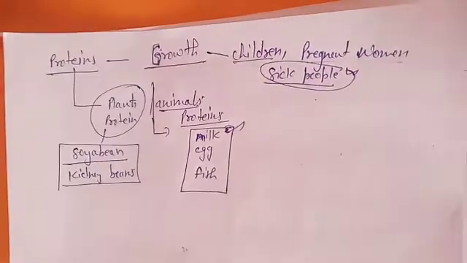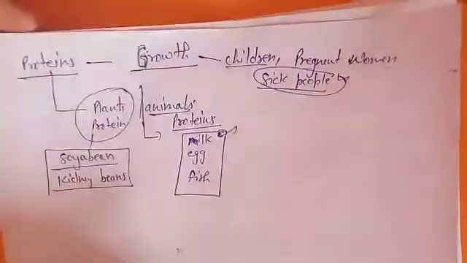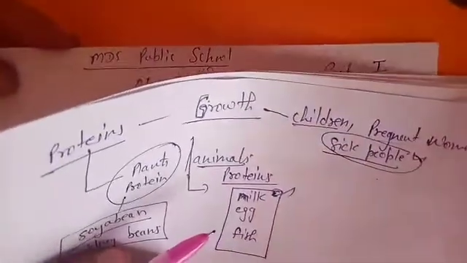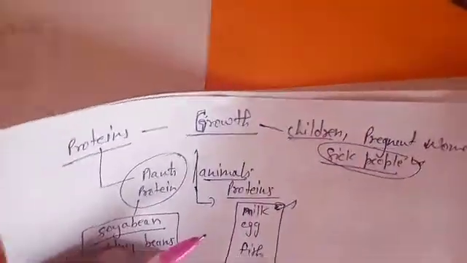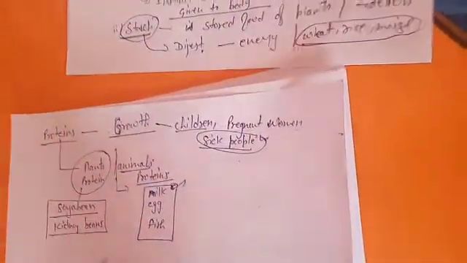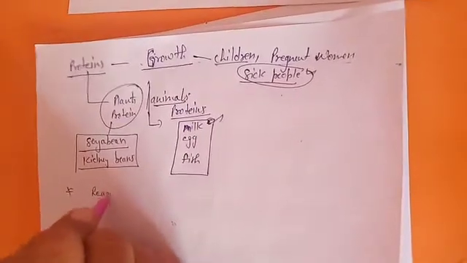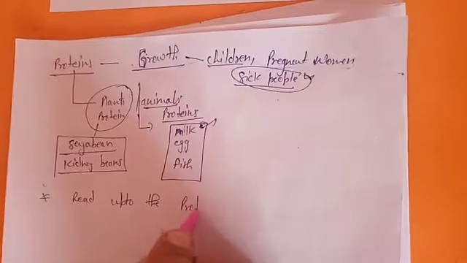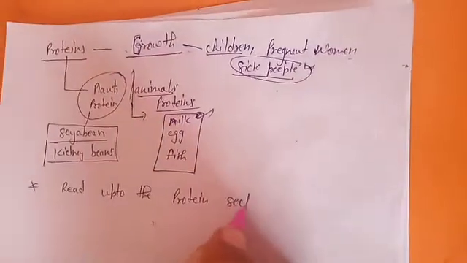So you understand why proteins are needed and where you can get them. We studied two kinds of nutrients: carbohydrates, energy providing, and proteins, growth providing. Today you will complete up to here, so read up to the proteins section.